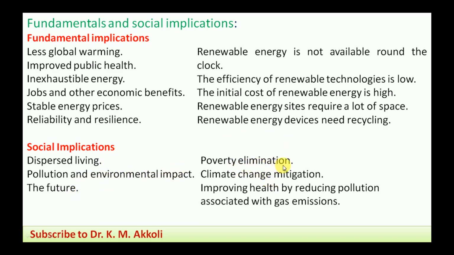Poverty elimination. The poverty elimination will take place. That is also good. Here the bad effects will be discussed later, and here the good effects are there. Poverty elimination means we are getting a cheap source of energy and employment, all these things. Therefore, poverty elimination will be there.